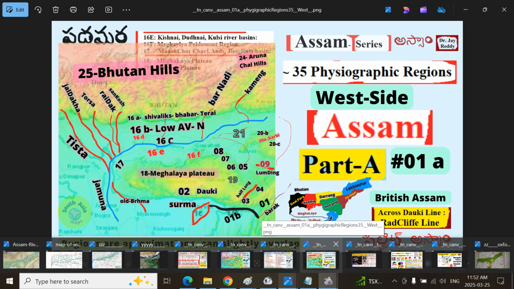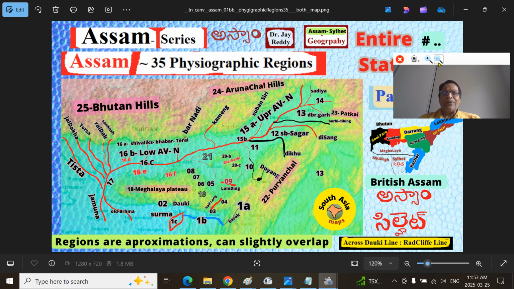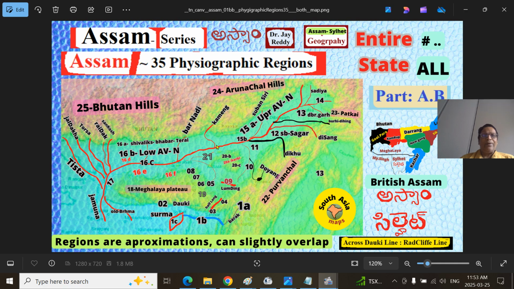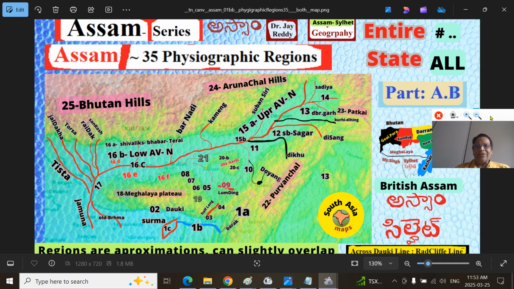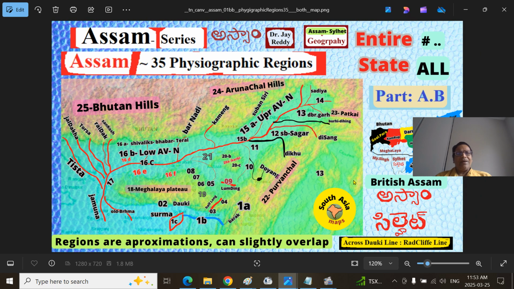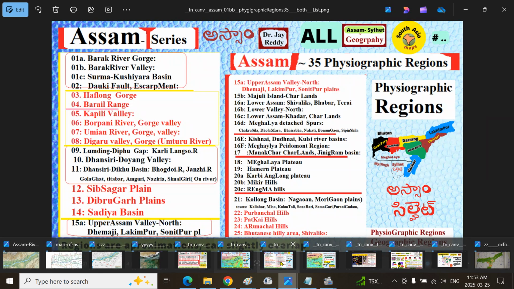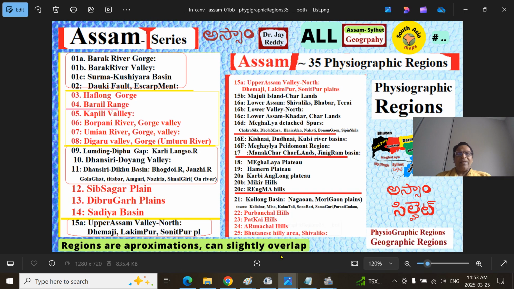Part A, and for your clarity, I have put all these 35 or so regions in one place. We will be essentially looking at that. Generally, I don't like to switch the screen so that the audience won't get lost. Generally unnecessarily, and because I have delineated around 35 to show in one picture, it's very hard, so we have to do it, and you have to bear with that. This is the list I am providing here.